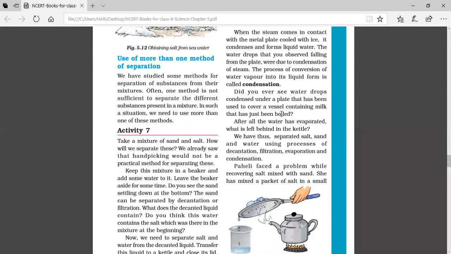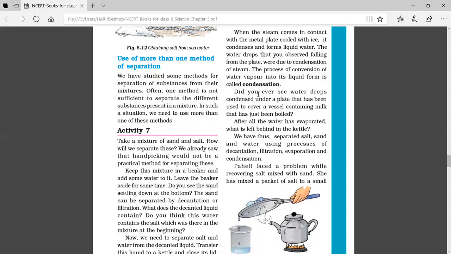Here it is better to take the salt solution in a narrow mouth vessel, because when you are heating, it is going to change into water vapor. And if the mouth of the vessel is narrow or small, it will not spread out much, because we want to collect the steam in this process. Okay, so take a vessel, take some water, put some salt into it, stir it well, then heat the vessel.